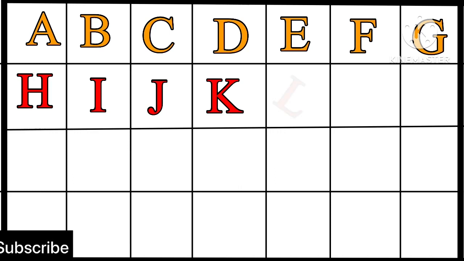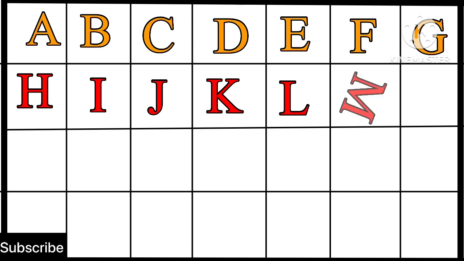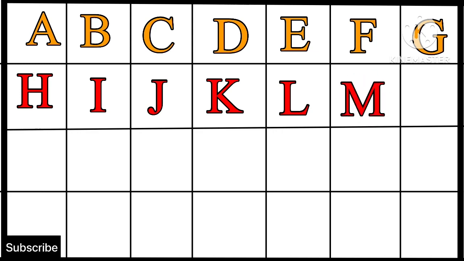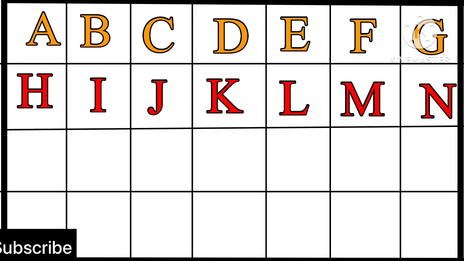D, E, F, G, H, L for I, J, K, lemon. L, M, N, O, M for P, Q, R, mango. S, T, U, V, N for nest. X, Y, Z, O for A, B, olive.